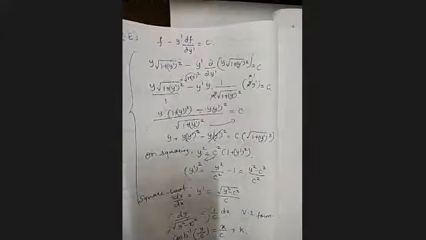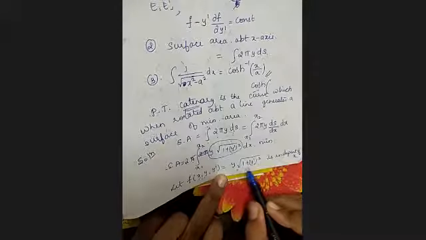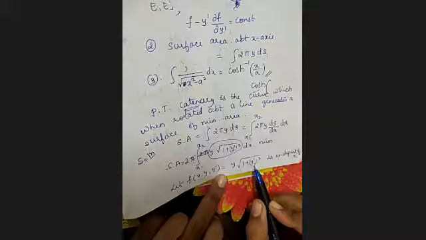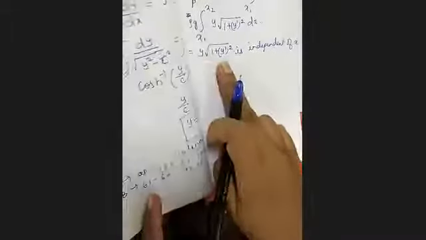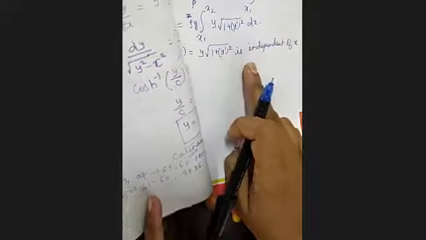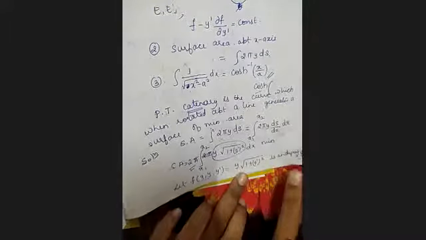Let us take the last part. Last example, okay? So what we solved here, that is for surface area. Do you remember what we have got? F is y into root of 1 plus y dash square only, right? You have the same function. Just see, this is y into root of 1 plus y dash square. Are they not same? Now, here the constant was 2 pi, but it will not come anywhere in the solution.